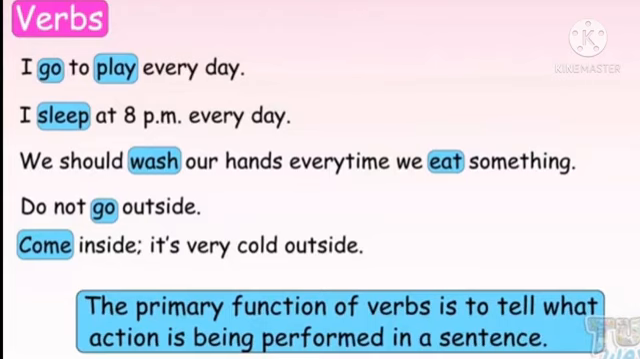See here, you can see more examples. "I go to play every day." "I sleep at 8 p.m. every day." What is the action done? Sleep. So, sleep is a verb there. "We should wash our hands every time we eat something." So, two actions, wash and eat. "Do not go outside." Go is another verb. "Come inside, it is very cold outside." So the action done there is come. So we can say that the primary function of verbs is to tell what action is being performed in a sentence.